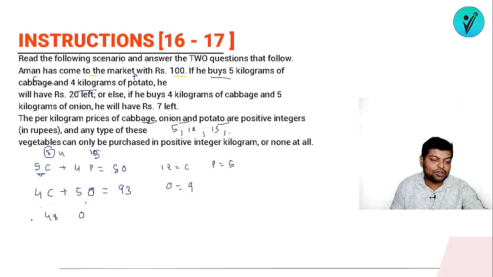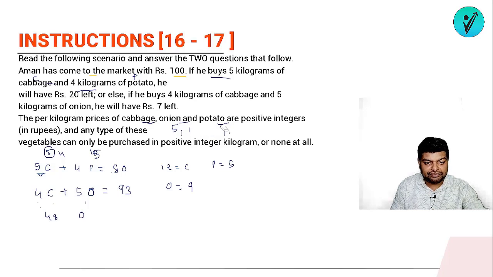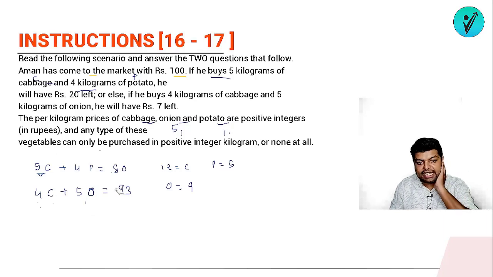So the only value of potato that is feasible will be what? It will be 5. So the value of potato is 5, and comparing with the two different equations, we can get the values of cabbage as 12 and onion as 9. So these are the different values.